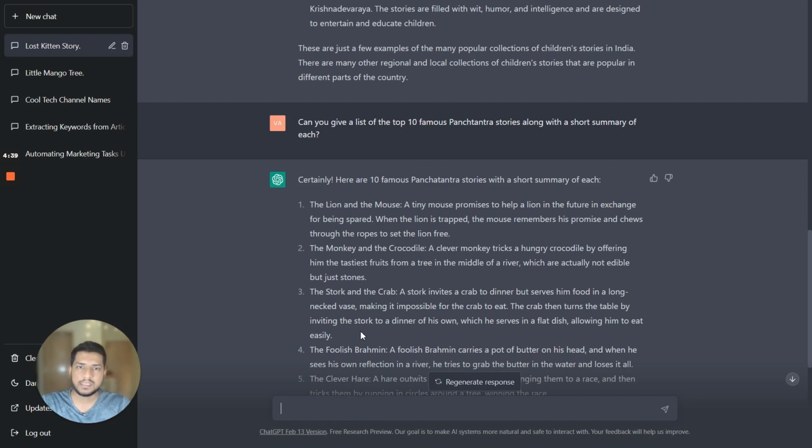Okay, so since we want to create a storybook out of this, I'll ask it to divide the story into 10 slides. So we'll have 10 pages, and then later we'll create a picture for each page. So let's ask ChatGPT to divide the story into 10 pages. Can you give the Lion and the Mouse story in the form of 10 slides?